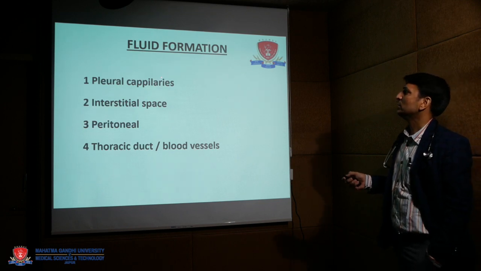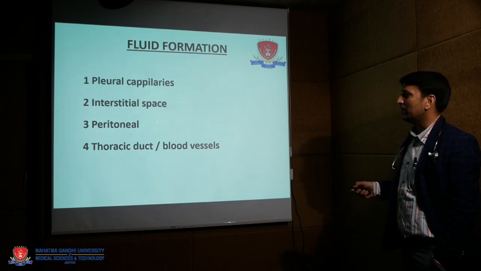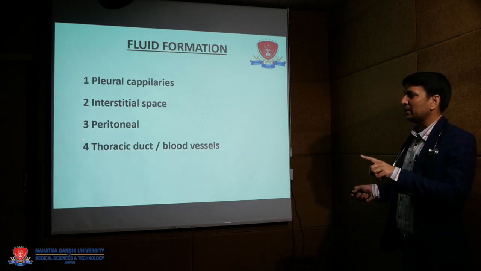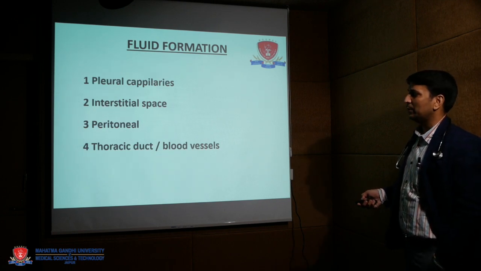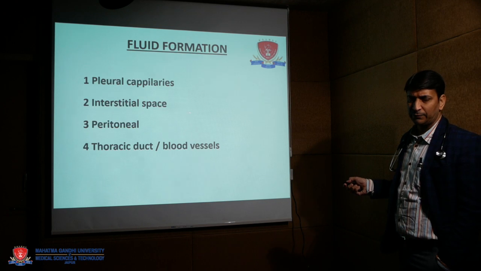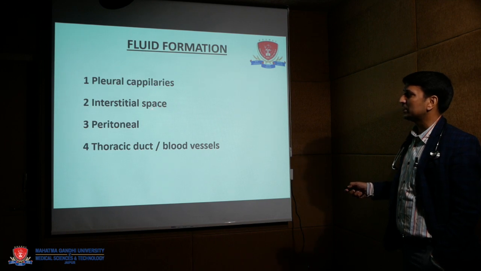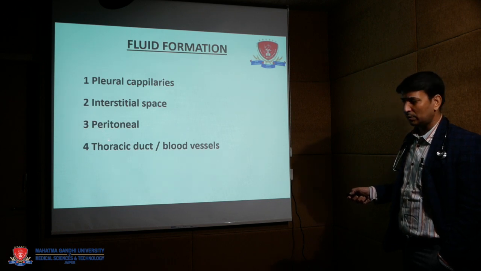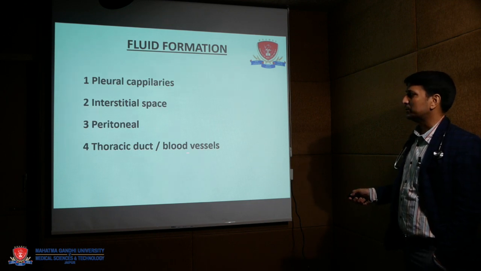Now, pleural fluid is formed by the pleural capillaries, interstitial space, lung parenchyma, peritoneal cavity, which means below the diaphragm, and the thoracic duct, the major lymphatic vessel in the thorax, and other blood vessels. So fluid in the pleural cavity can come from four different sources. It may come from pleural capillaries, interstitial space and peritoneal cavity, and sometimes due to trauma, like a road-side accident, or even malignancy can cause thoracic duct rupture in the pleural cavity.